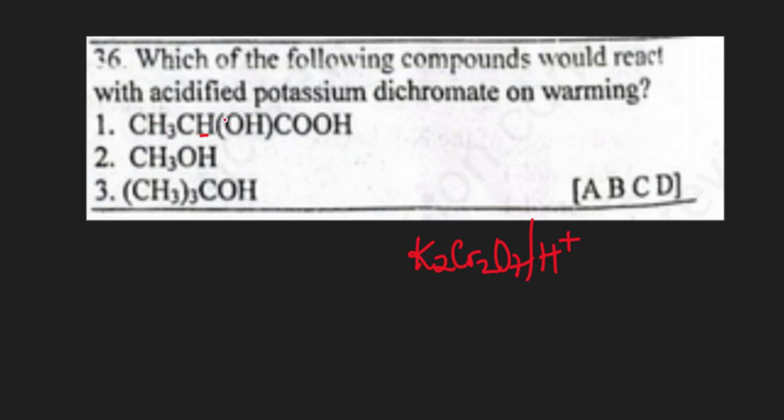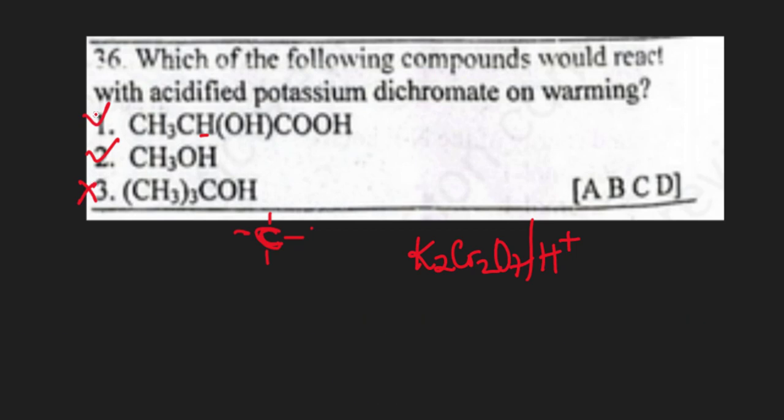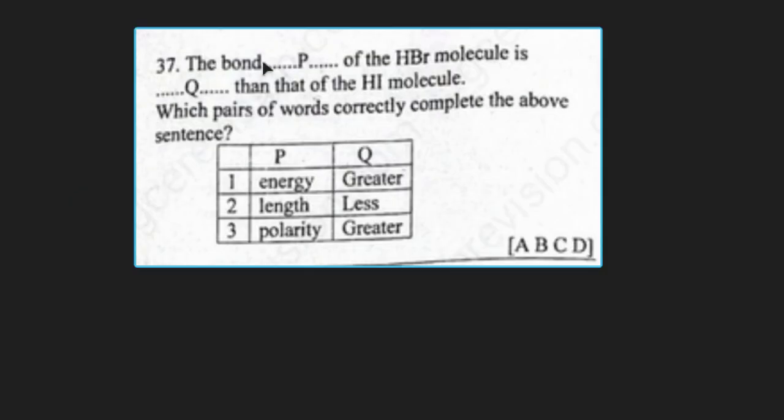It can act on this hydroxy carboxylic acid because it appears to be secondary. It can also oxidize this methanol, but since the dichromate is an oxidant, it will not act on this tertiary alcohol. It's only going to act on this hydroxy carboxylic acid and on this methanol, making our option B. It's just to pay attention to this question.